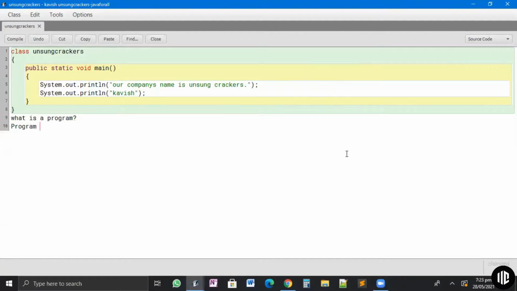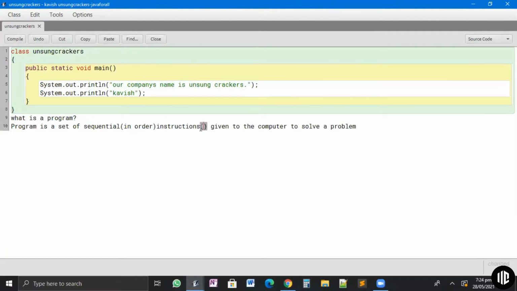A program is a set of instructions given to the computer to solve a problem. It's a set of sequential instructions, I would say. Sequential means in order. The program is a set of sequential instructions.